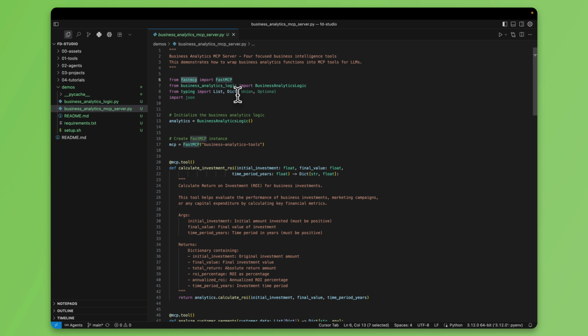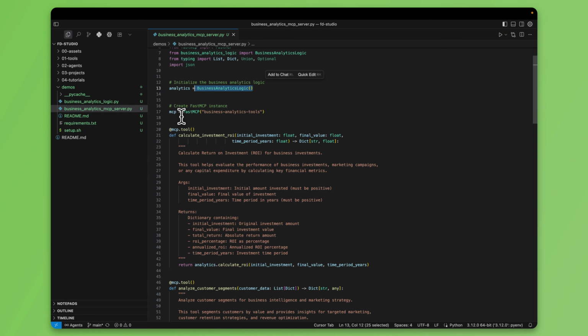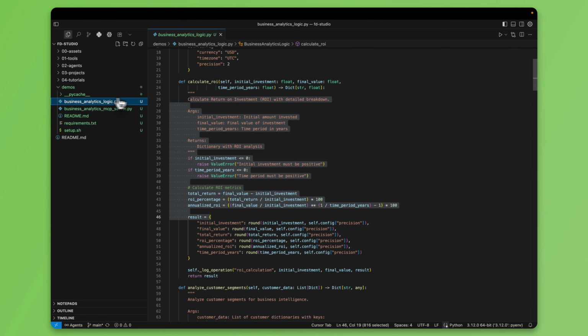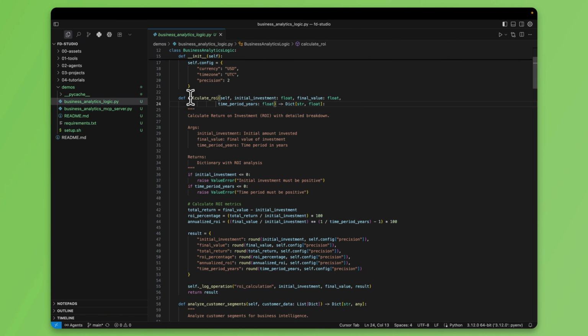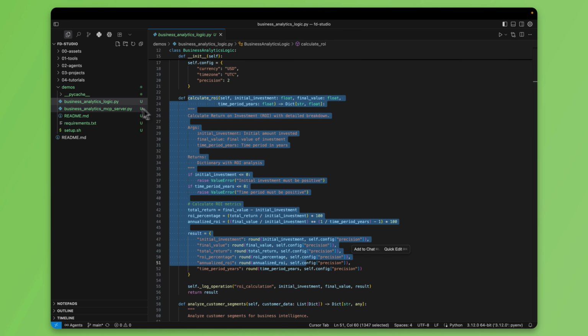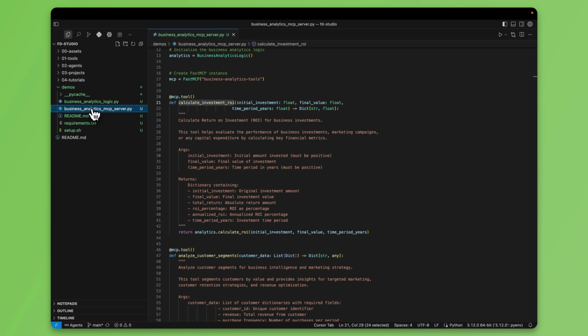So in here, we'll simply go and import FastMCP, very straightforward. We're going to instantiate our business logic class, and then we're just giving it basic decorators. That's all it is, basic decorators, mcp.tool. So now we're exposing calculate investment ROI as a tool. Now, what is investment ROI? It's this logic from here. So this logic is being exposed now as a tool. And I'll show how this looks when we are done.